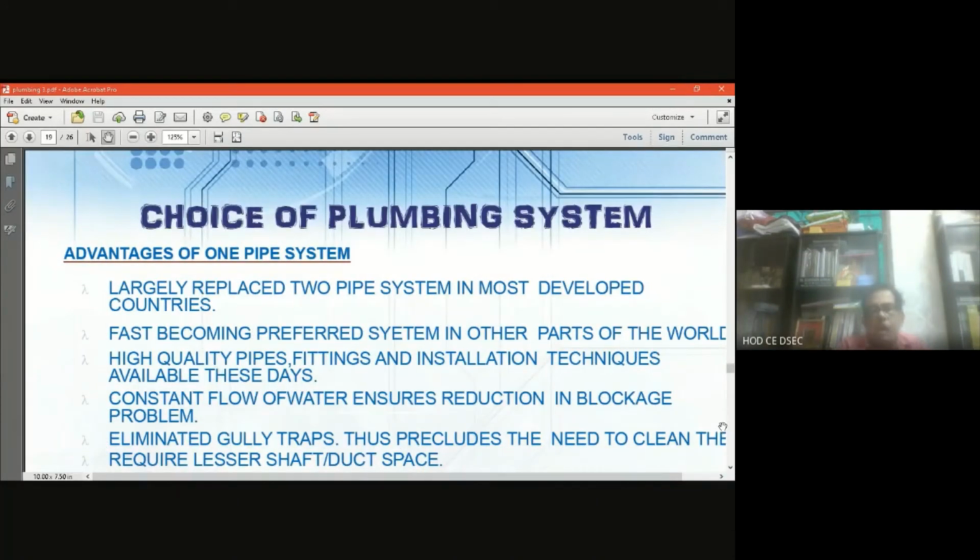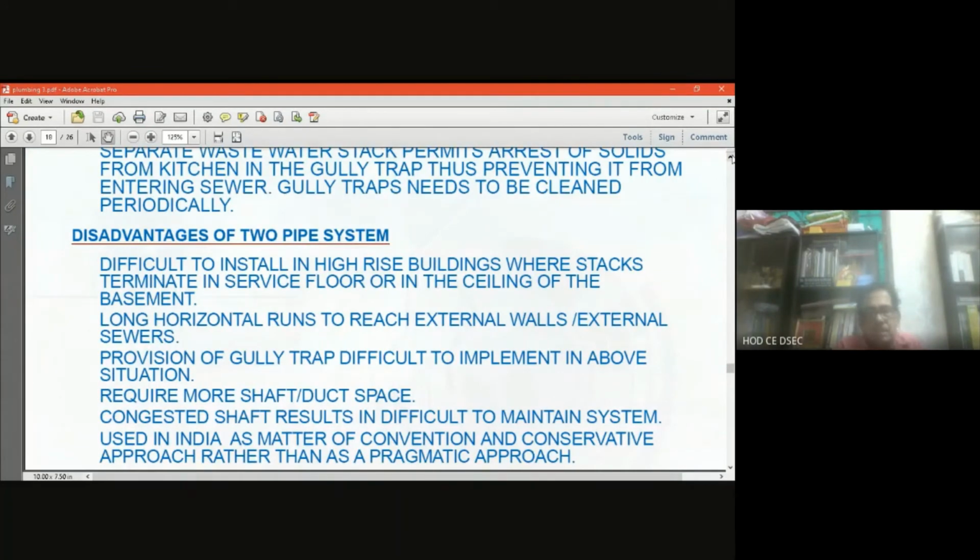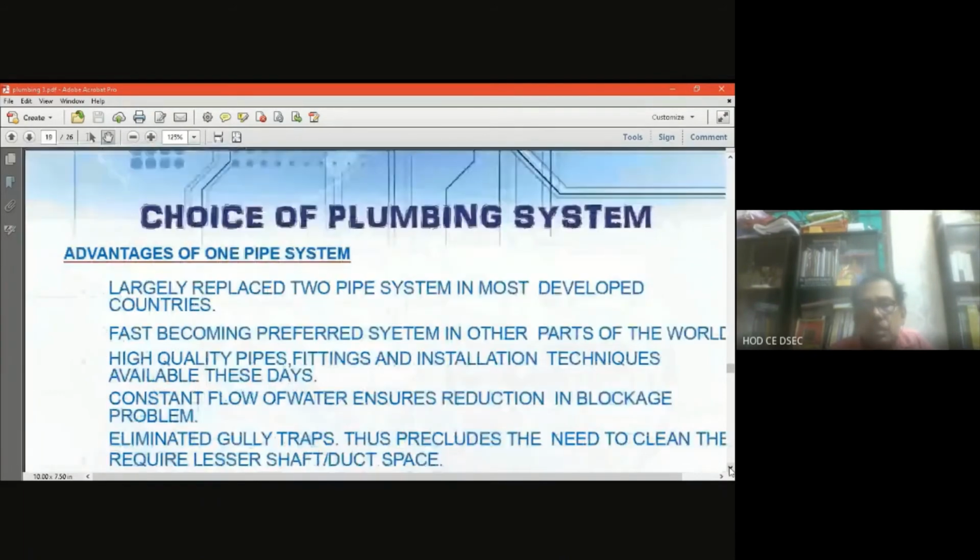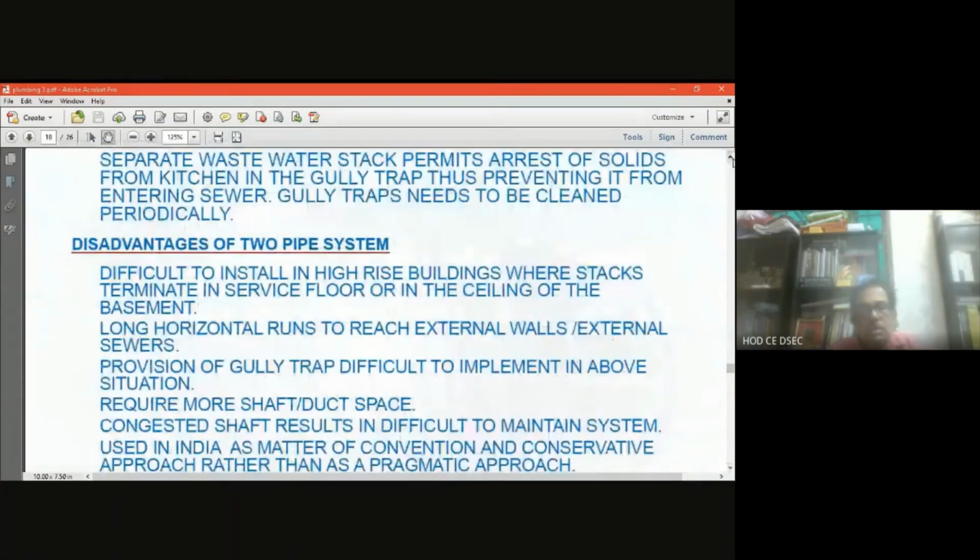Now, the two pipe system, the disadvantage last time I have to mention, is that congested shafts result. Congested shafts result in difficulty to maintain the system. It is used in India as a matter of convention and a conservative approach.